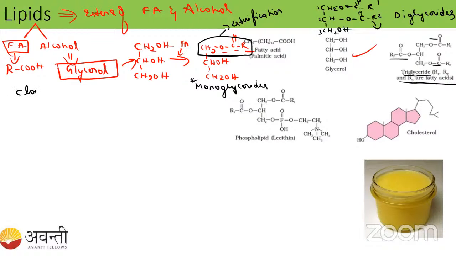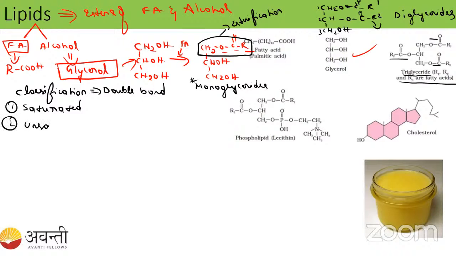See here, classification. So when it comes to the classification, it is based on double bond. Can you try to answer, student? So how many types are there? One is saturated and another one is unsaturated.